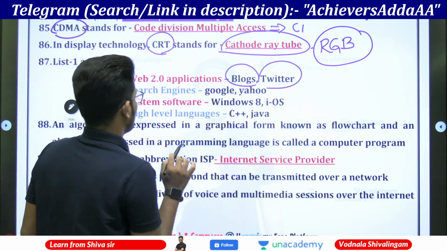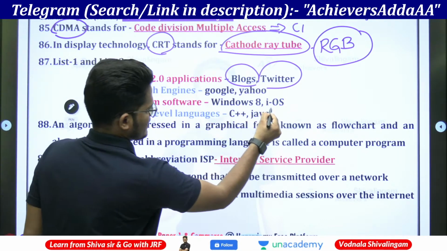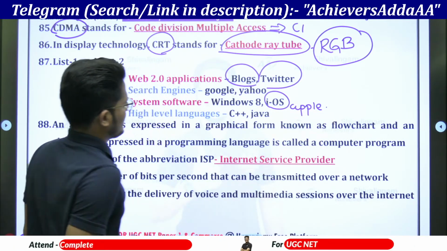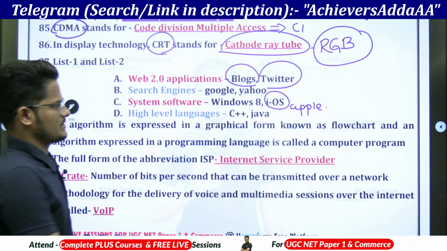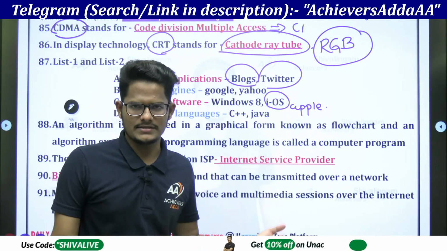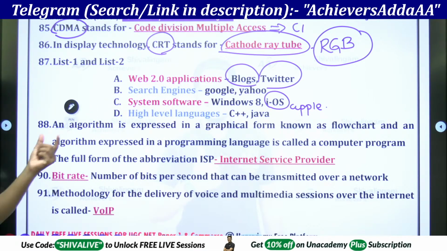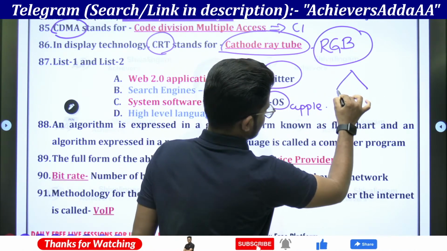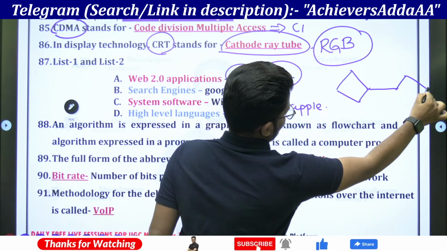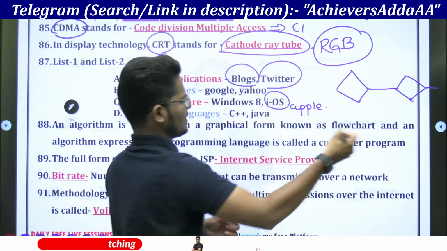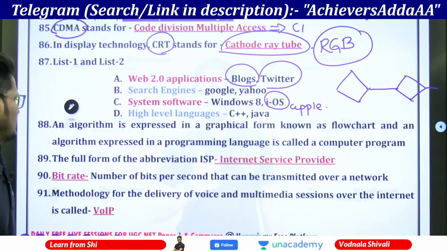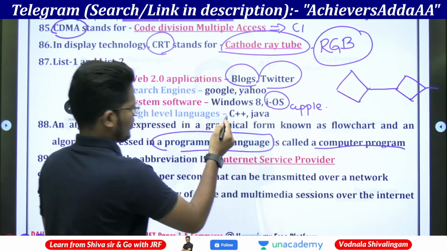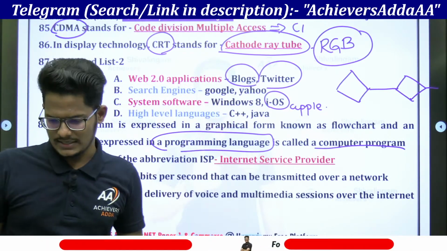Web 2.0 applications are blogs and Twitter. Search engines are Google and Yahoo. System software are Windows and iOS; iOS is Apple system software, whereas Windows is Microsoft. High level languages are C++, Java, Python. All these are programming languages. An algorithm expressed in graphical form has an input and output like a flow chart. When it is expressed in a programming language it is called a computer program. All these programming languages are used to implement the algorithm.